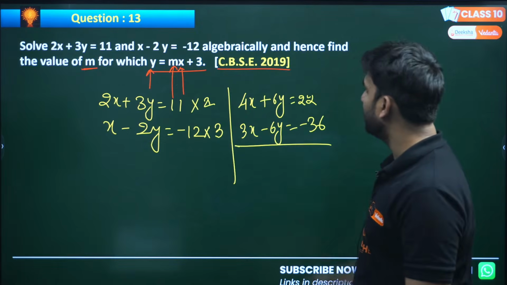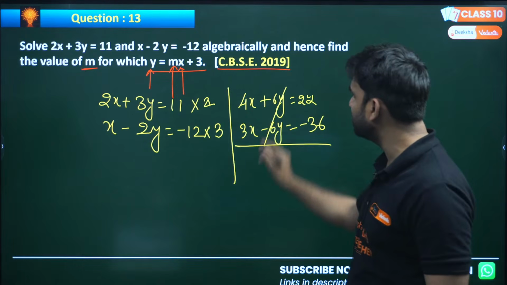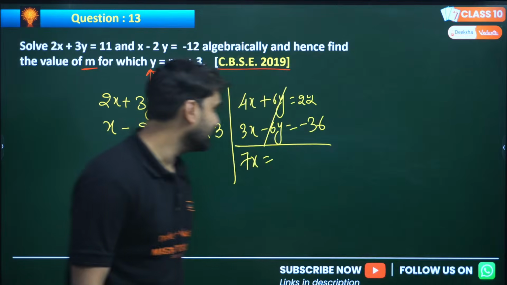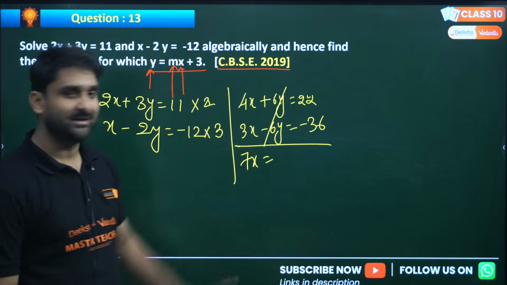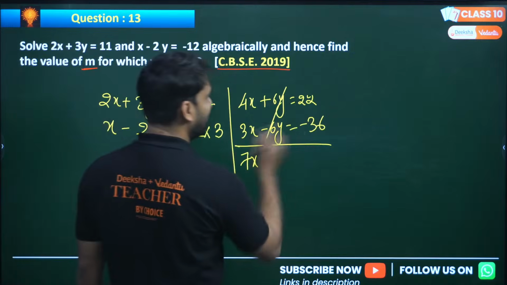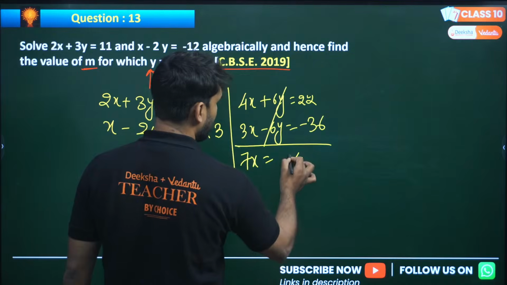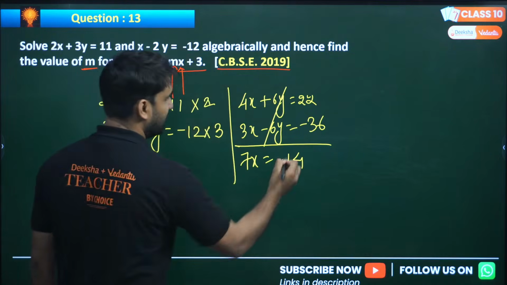Now we can add both the equations. By adding, y has cancelled. 4x plus 3x will be 7x. And 22 minus 36 will give 14, but with a negative sign.